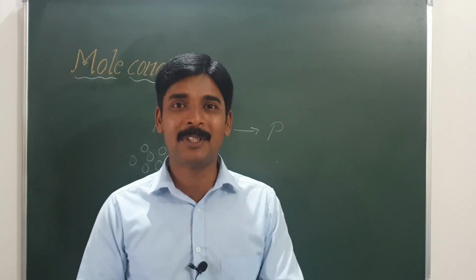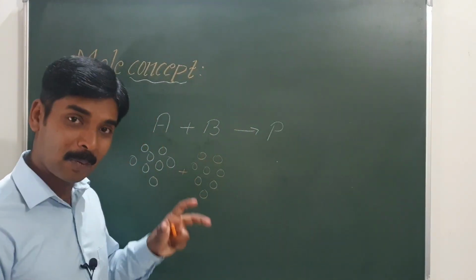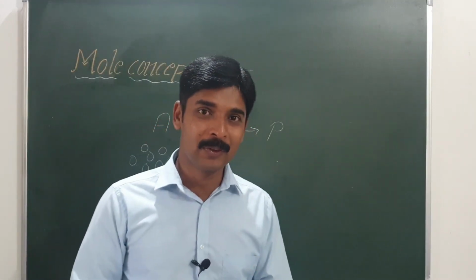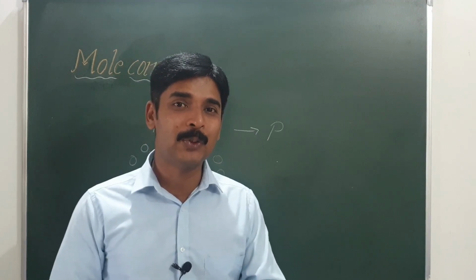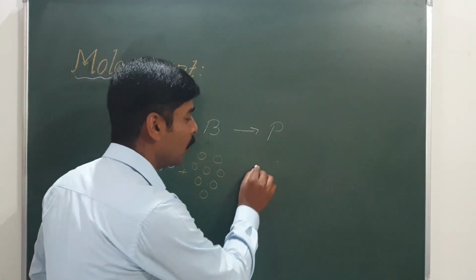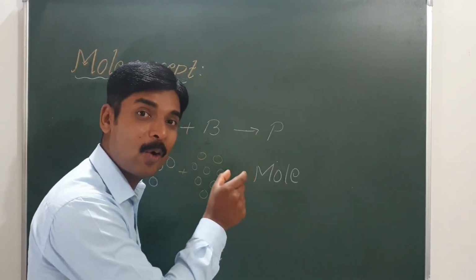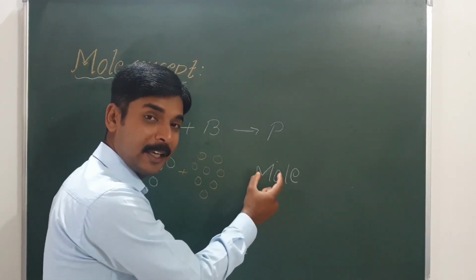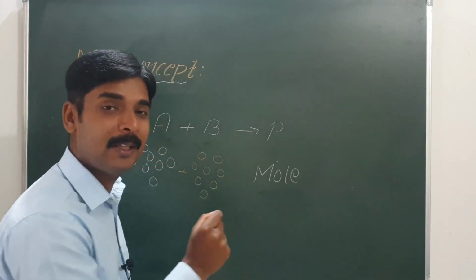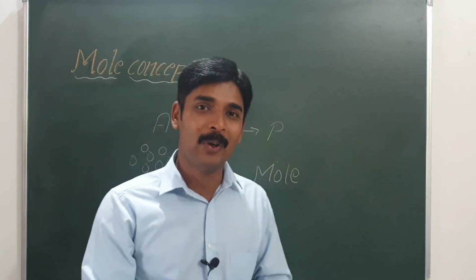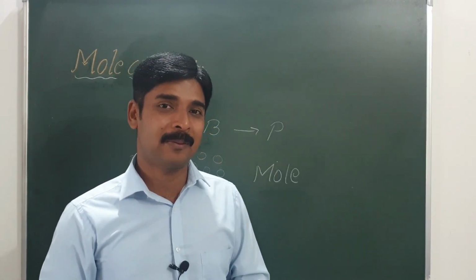So in chemistry, in order to count the number of atoms or molecules or ions or electrons, protons and neutrons, we use a unit called mole. This mole is a counting unit. In chemistry, we use this term mole to count the number of atoms, molecules, ions, electrons, protons or neutrons.